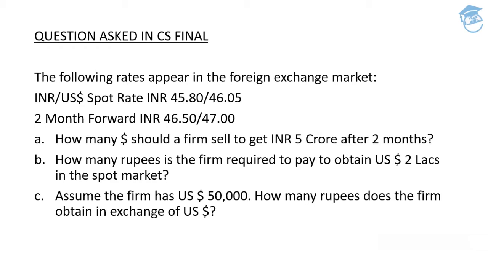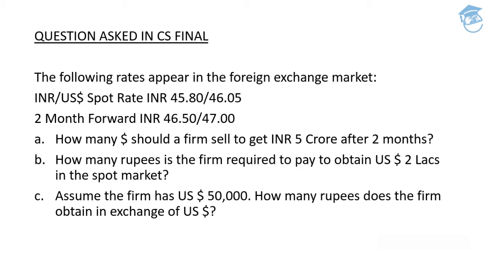Now, guys, our base currency in this particular question is US dollar, because the quote has been provided to us in the direct form. So 1 US dollar is equivalent to INR n number of units. So it is the direct quote. The base currency in this question is the one provided on the left hand side, that is dollars. Now, the first part is asking how many dollars should we as a firm sell in order to get 5 crore. We have got dollars in our pocket, guys. So we'll go to the bank and say, bank, we have got dollars in our pocket, and we need 5 crore Indian rupees.